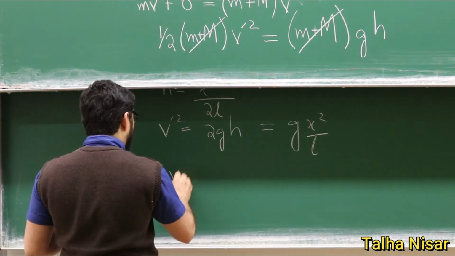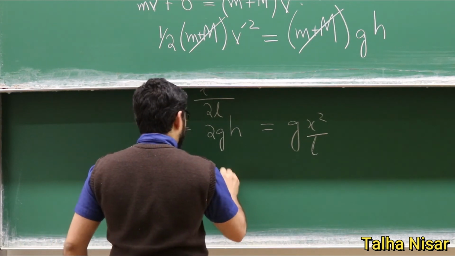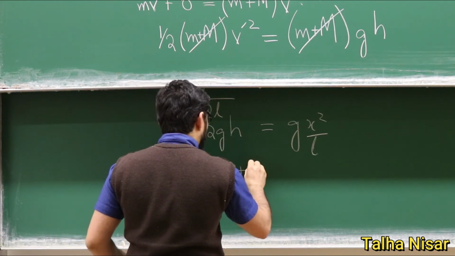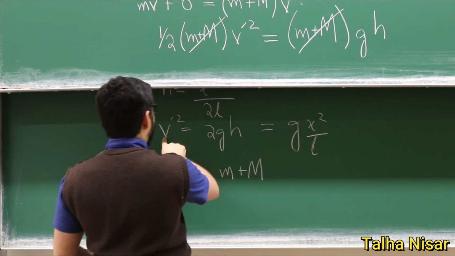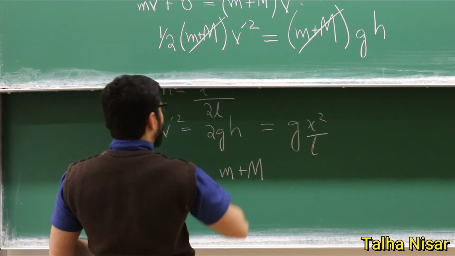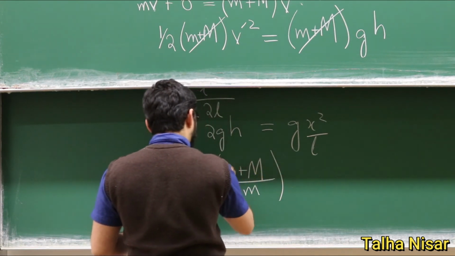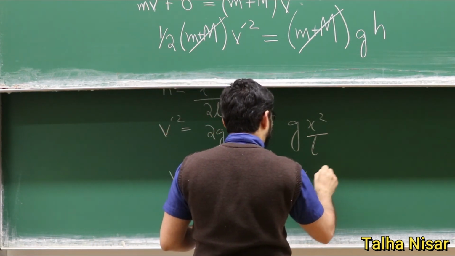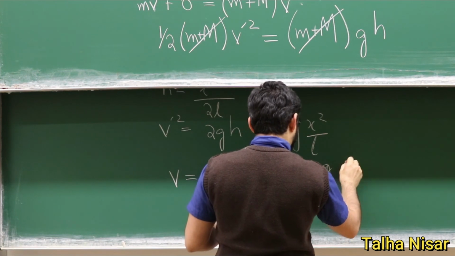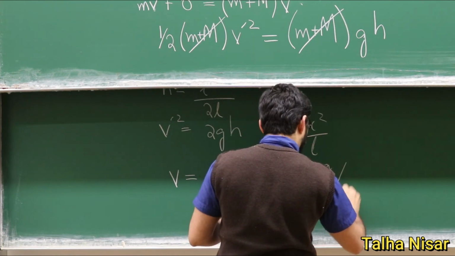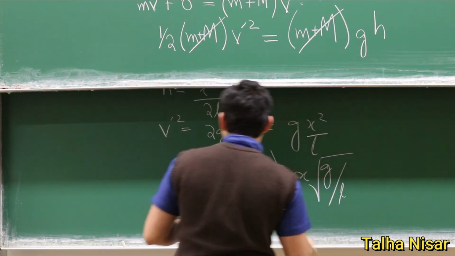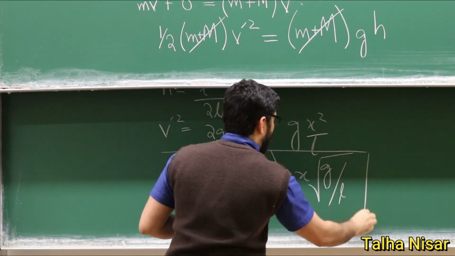So the speed of the bullet that we get is, with big mass, we just put this value in this equation here. So we will get small m, x, g, L, and then we get the speed of the bullet.